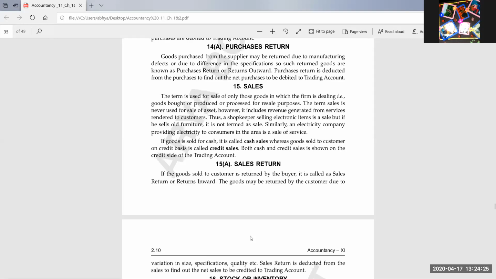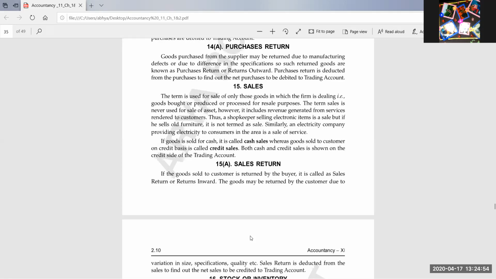Whenever we are selling goods, we record the sale of goods under a particular head, known as sales. Sales means only the sale of goods, not the sale of assets. Like purchase does not mean the buying of assets, similarly, sale does not mean the selling of assets, only the selling of goods to earn profits.